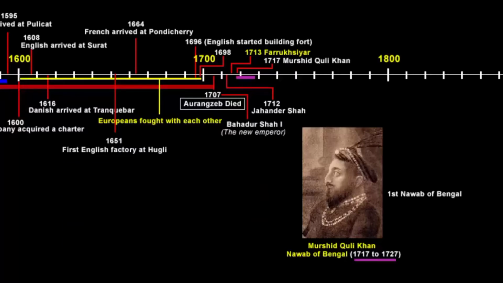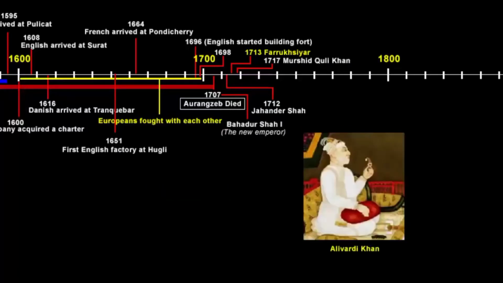Murshid Quli Khan eventually died in 1727, and he also had successors just like any other ruler. But I want you to know that there were only three Nawabs, including Murshid Quli Khan, who were strong rulers of Bengal. Otherwise, if we go on to talk about each and every person's detailed account, then history becomes a never-ending subject. So fast forward to the next strong ruler, Alivardi Khan. He became the Nawab in 1740.